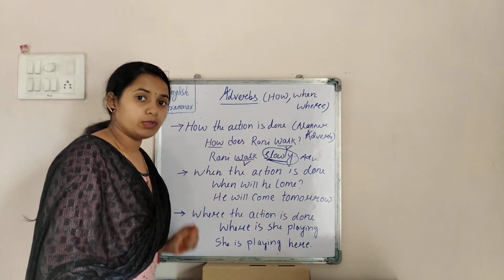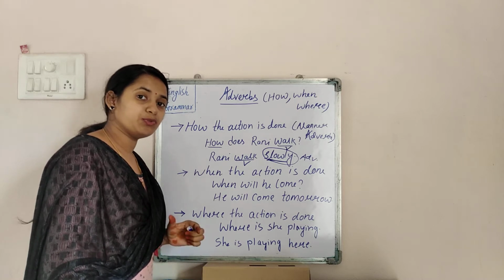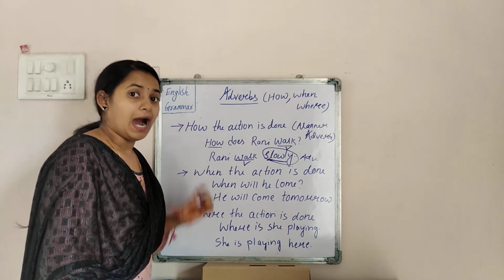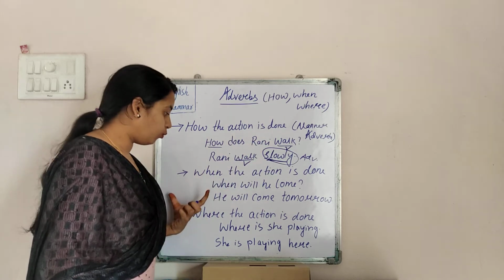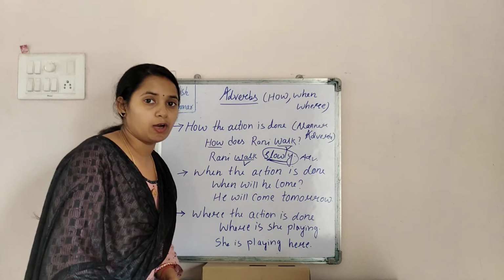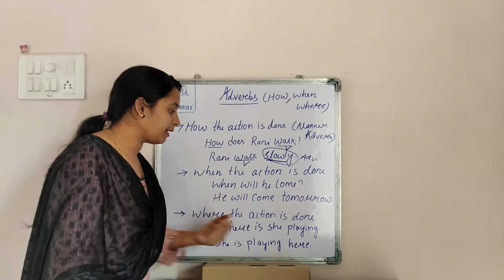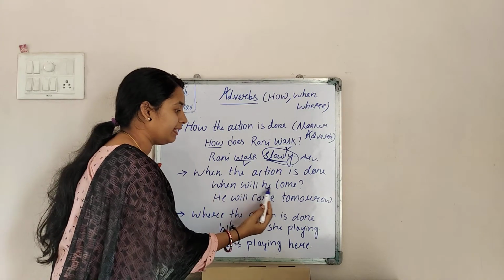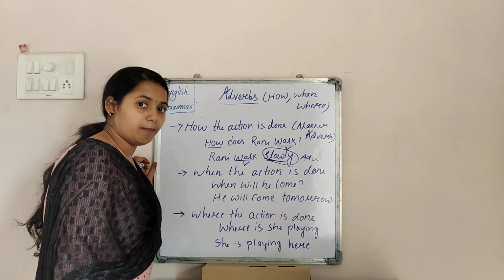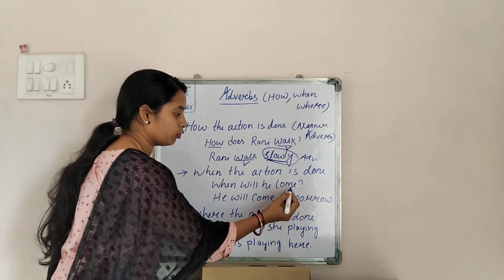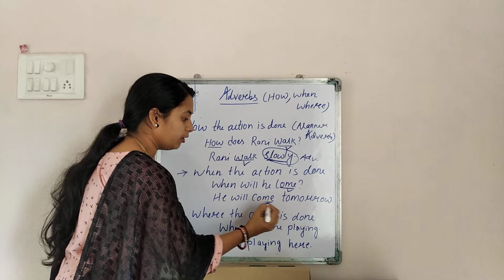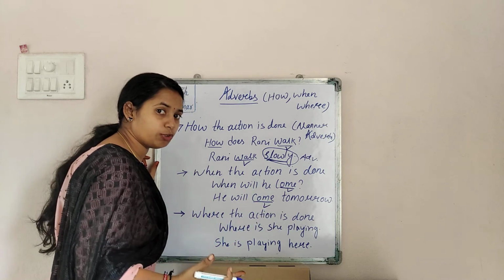Moving to the next one, you can see here when the action is done. How the action is carried out is called manner adverb, and when the particular action is carried out is the next type. See the example here. When will he come? Come is the verb. He will come tomorrow. So when is the action going to occur?